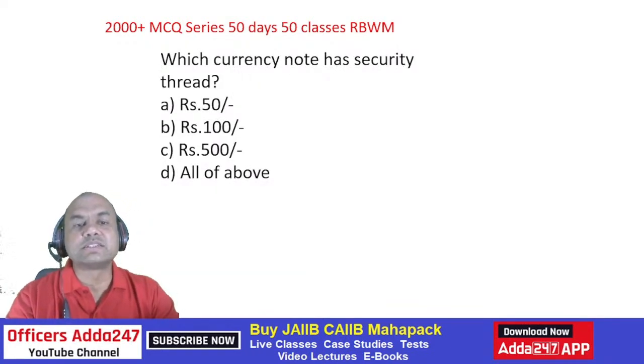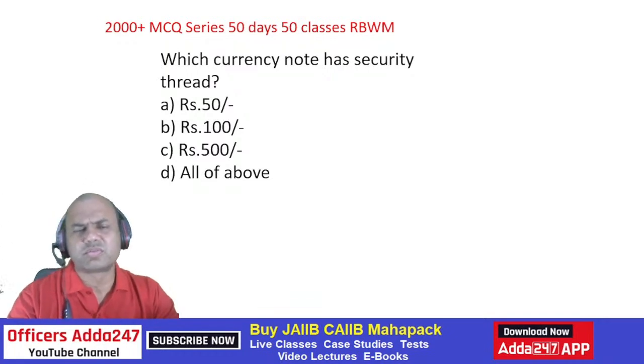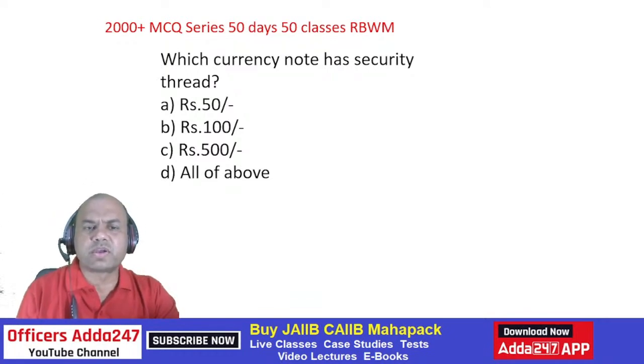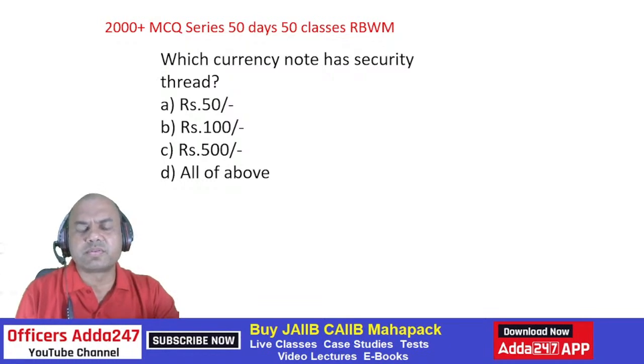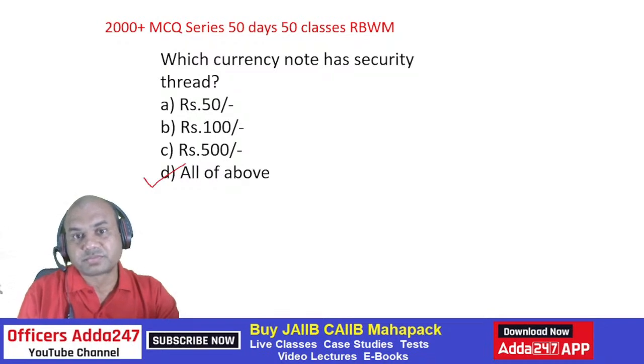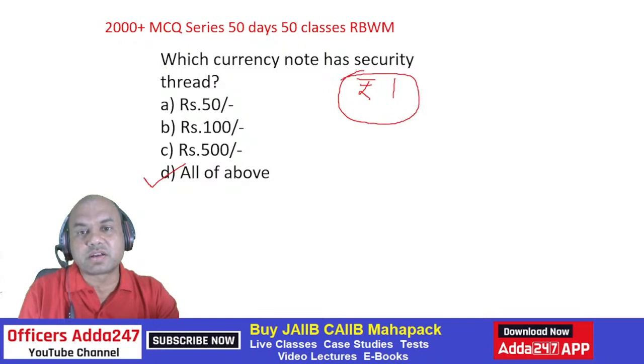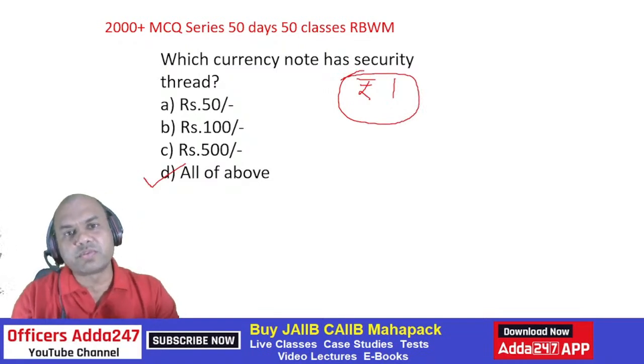Which currency note has a security thread? 50, 100, 500 or all of the above? The answer is all of the above. Now let me ask you, which currency does not have the security thread? Rupee 1 does not have the security thread. From rupee 2 you have all the security threads.